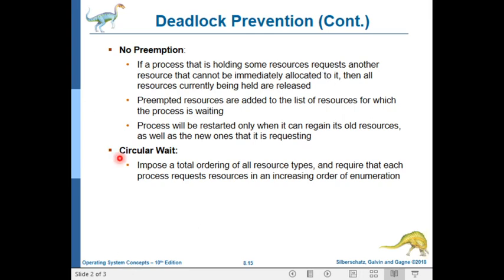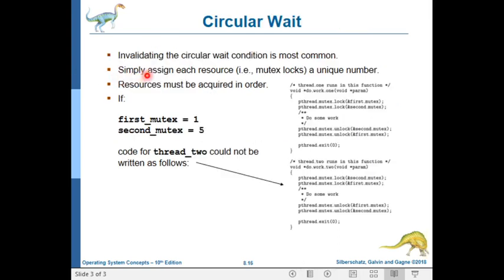The last necessary condition is circular wait. There are two protocols for how we can prevent circular wait. We can impose a total ordering of all resource types. The second protocol, we require each thread to request resources in an increasing order of enumeration. The first protocol is simply to assign each resource a unique integer number.